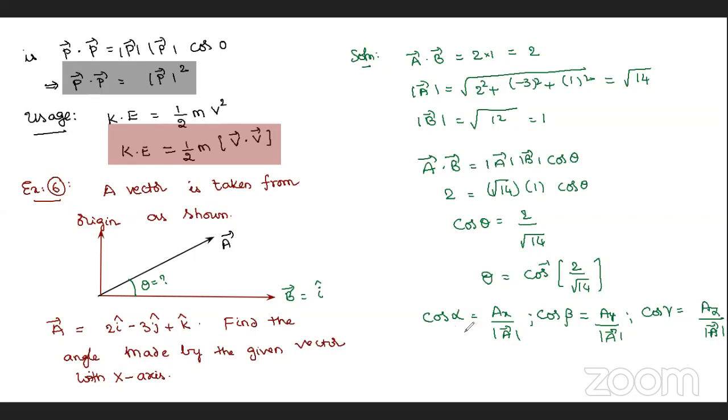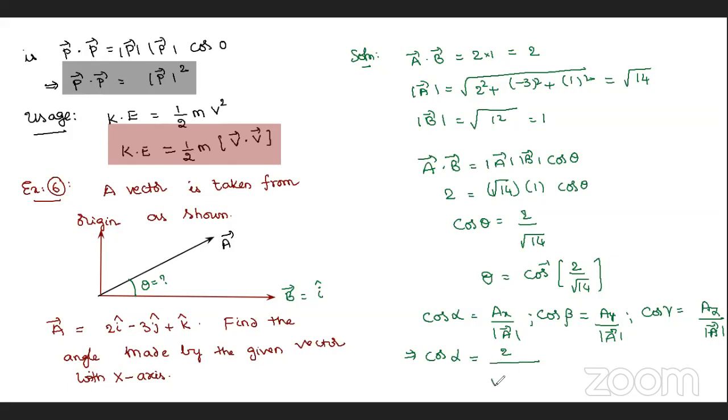Observe here. Why? Because he is asking with the x-axis. With the x-axis means I have to use this formula. That implies I can write it in just one step if I remember this formula. Cos alpha is equal to AX, which is 2, by mod A bar, which we already found.